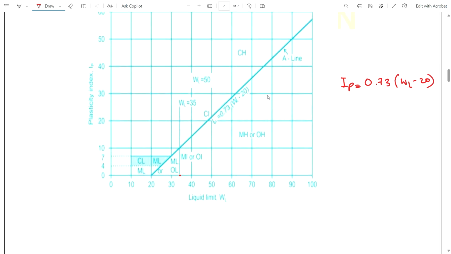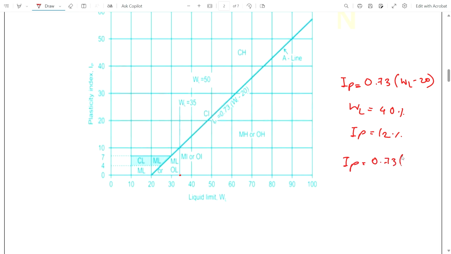Now in our question, the liquid limit is 40% and the plasticity index is 12%. Now we can put the liquid limit in the A line equation.